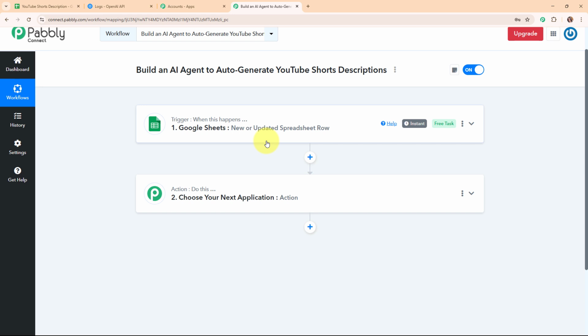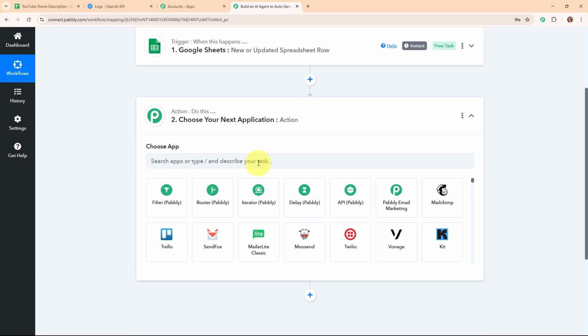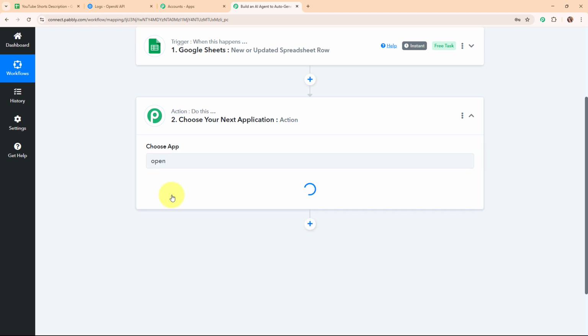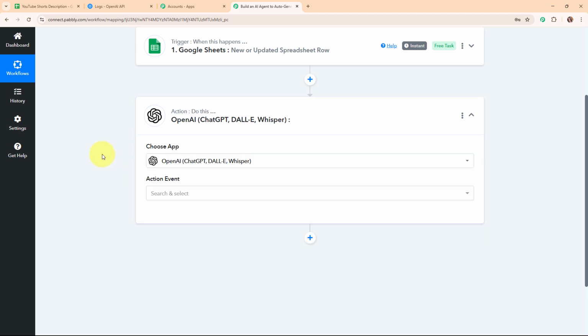Alright, so now after getting the details of our YouTube Shorts, I want to use these details to generate the short descriptions using OpenAI automatically. So for that I need to connect my OpenAI account with Pabbly Connect in this action step given over here. So here I'm going to select my action application as OpenAI. OpenAI is a company that develops advanced AI tools and models like ChatGPT. People use OpenAI to create content, write code, answer questions, and even generate creative ideas.